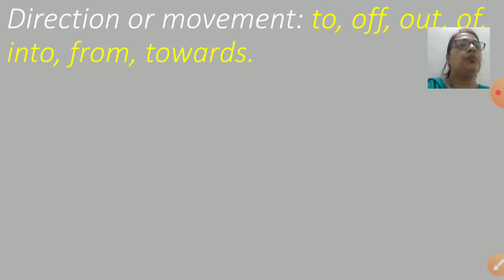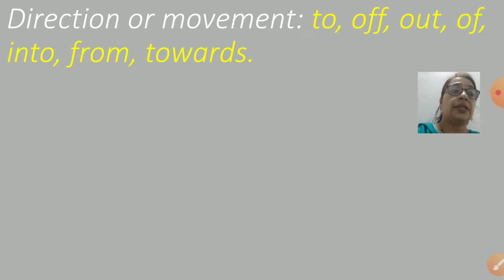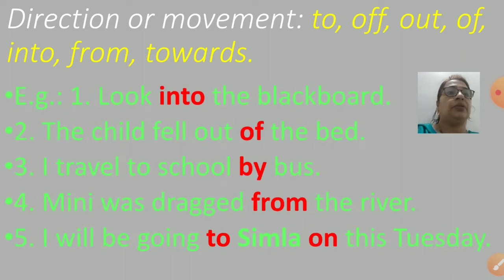Direction or movement words. Now, which are the direction or movement words? To, off, out, into, from, and towards. These are the words which show the direction or movement of a noun in the sentence. Let's learn more about them with the help of examples.